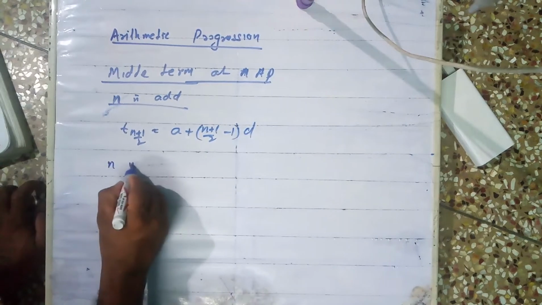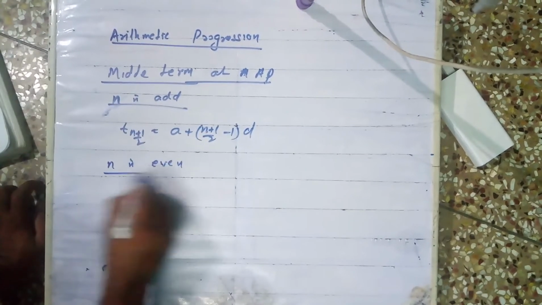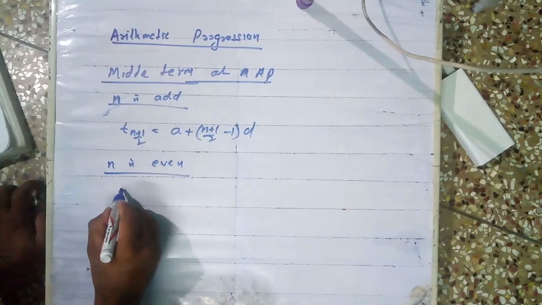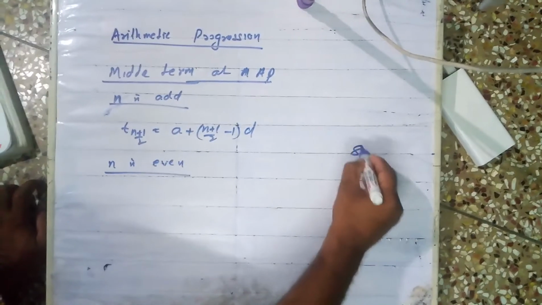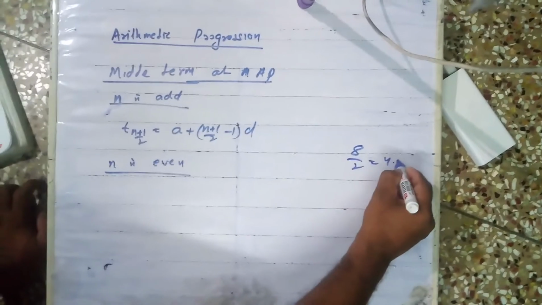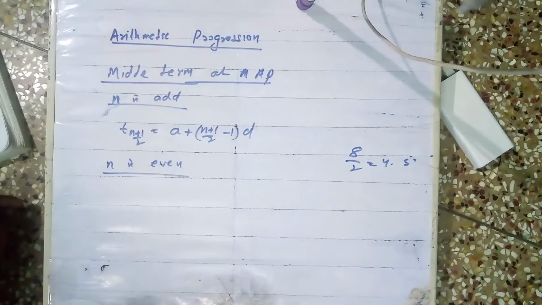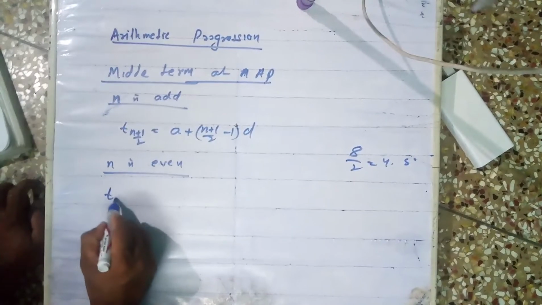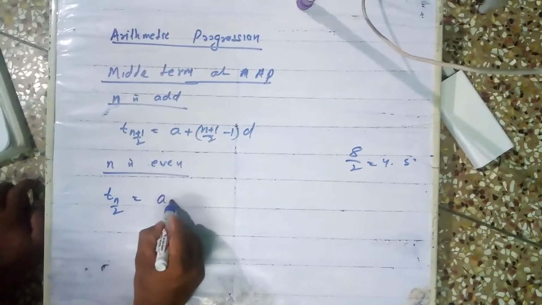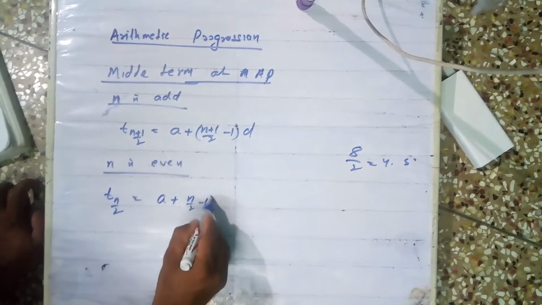Suppose n is even, then what will be the middle term? N even means suppose 8 terms are there. 8 by 2, that is the fourth term, and the fifth term are the middle terms. So what will you do? Find the T n by 2 term, that is a plus (n by 2 minus 1) into d.